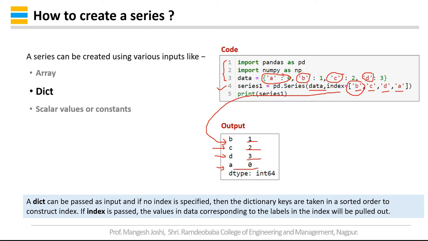Now for example, if you do not have a value in the data, in that case you will be getting not a number, that is NaN. You may get this if the key does not exist.